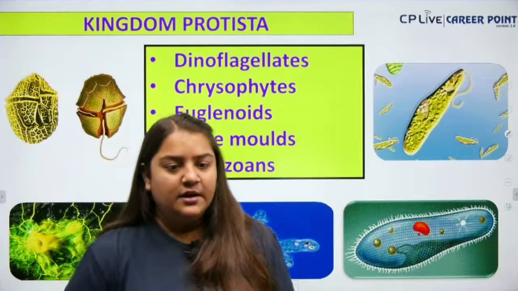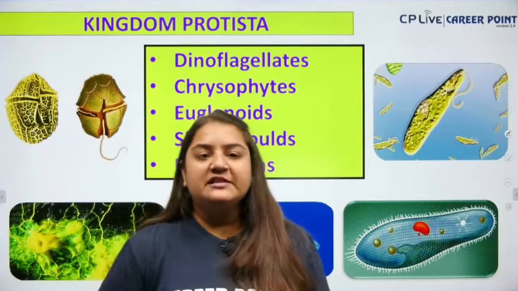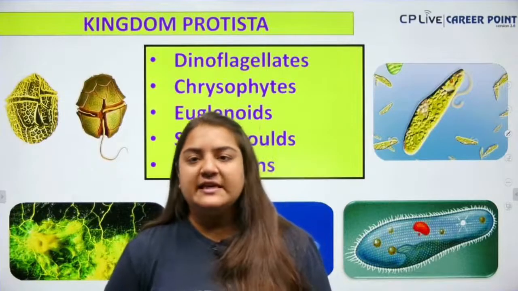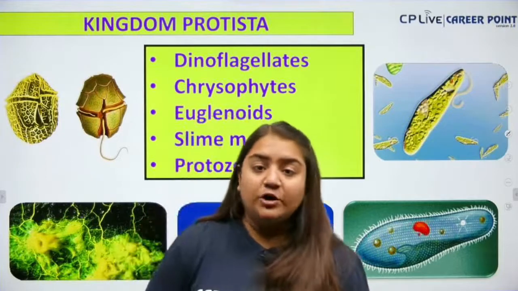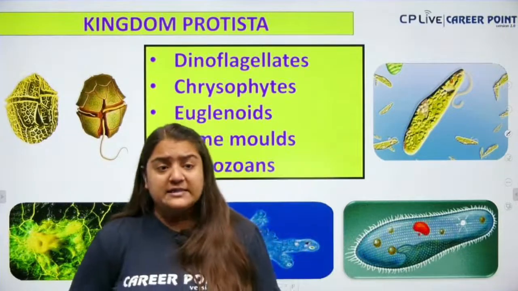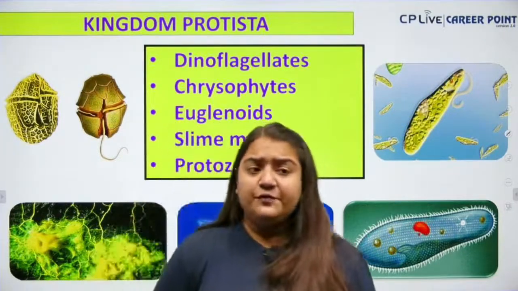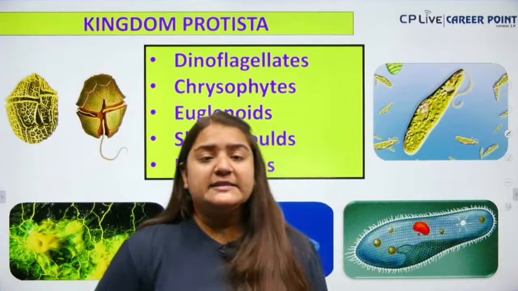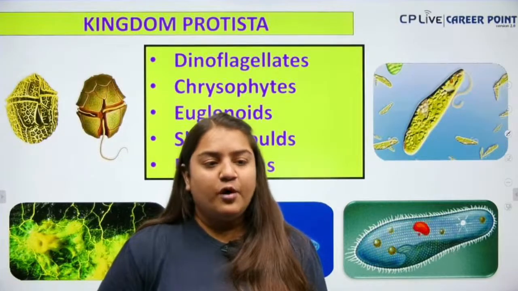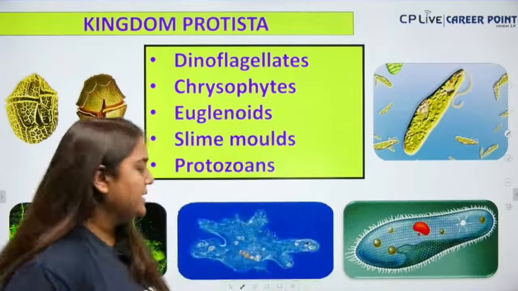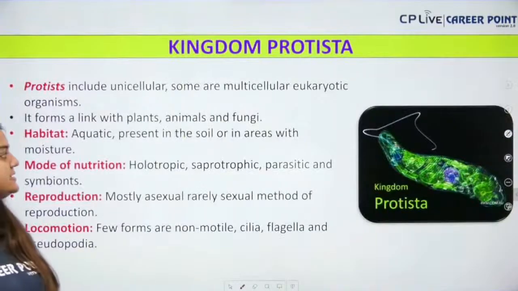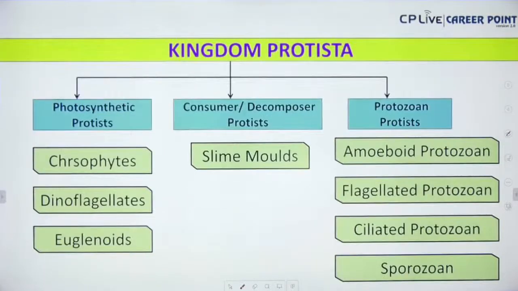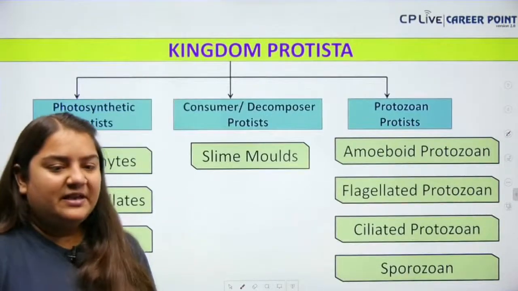Yes, Priyadarshini? Okay, so next up we have kingdom Protista, and you can see in a beautiful slide, in kingdom Protista, what all members are present? One is dinoflagellates, then we have chrysophytes, then euglenoids, slime molds, and finally we have the protozoans. Okay, so we are going to discuss them one by one. I have beautifully categorized this.